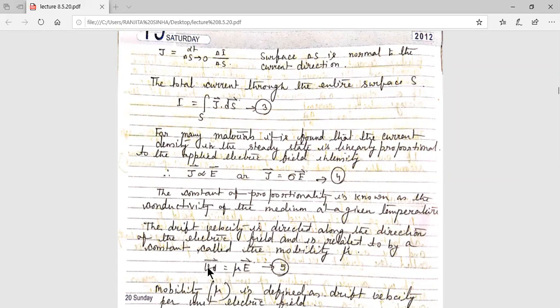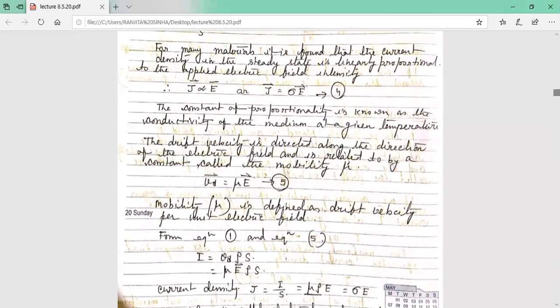Actually, Vd is proportional to E. If we remove that proportionality sign, we put some constant, mu, and mu is the mobility of the charge carrier. Mobility is defined as drift velocity per unit electric field. So Vd equals mu into E. So if E is 1, then Vd equals mu.